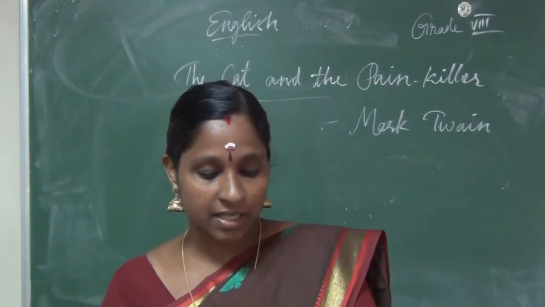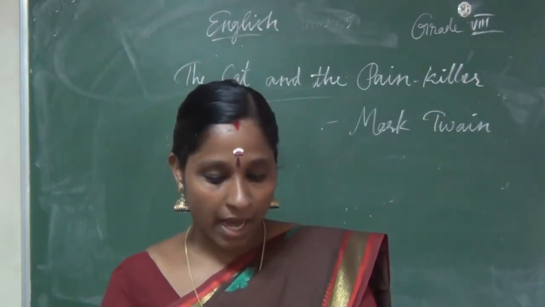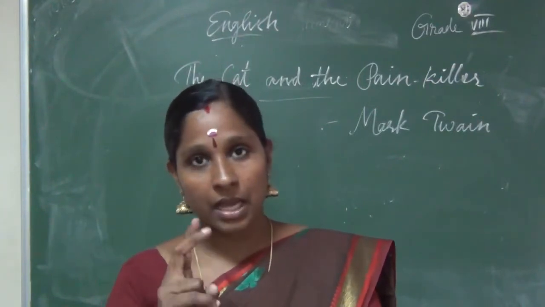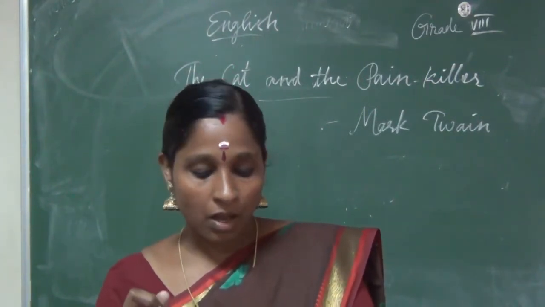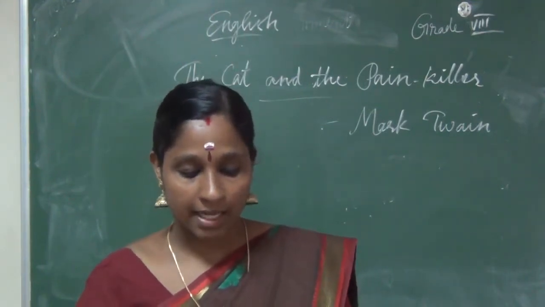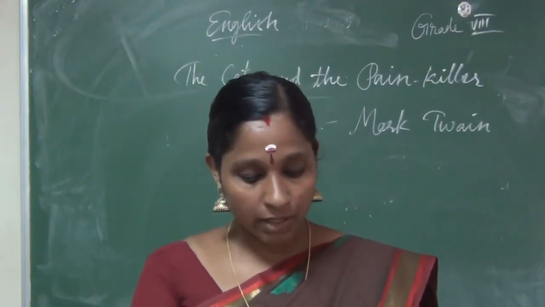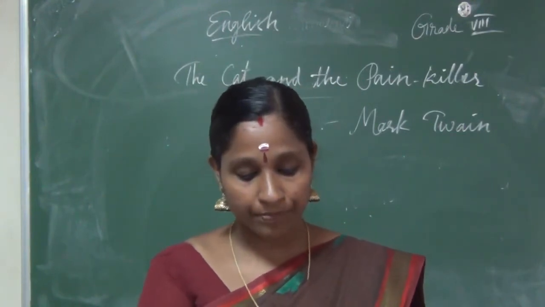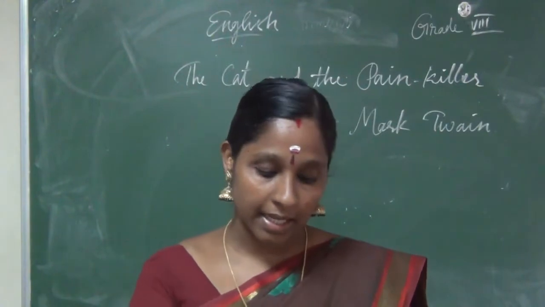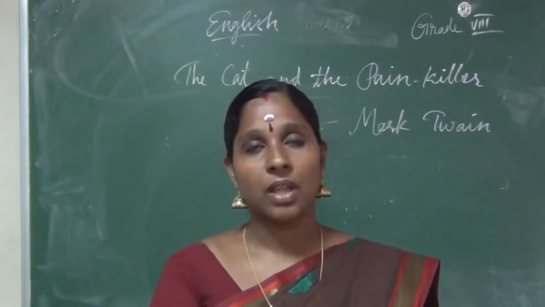Tom has some other friends also, Joe Harper and Huck, H-U-C-K. They run away to an island in the Mississippi called Jackson's Island to become pirates.